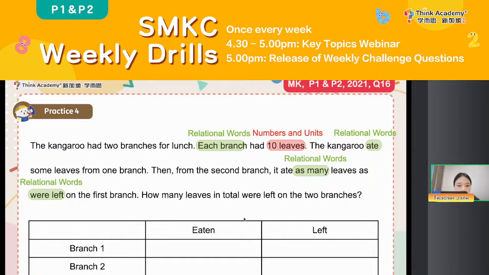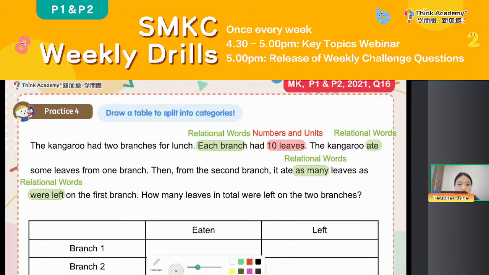Here, let Teacher Jane help you to underline the keywords. And we can see this is a real test question in 2021. Okay, so sometimes we can also draw a table to split into categories. What does it mean by split into categories? Let's see together. Okay, everyone, so we can see the kangaroo had 2 branches for lunch.